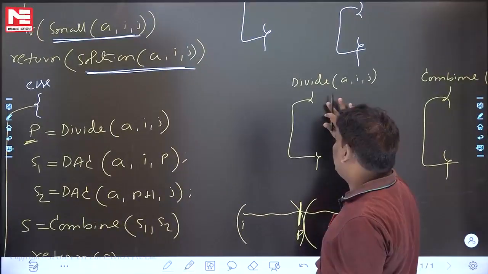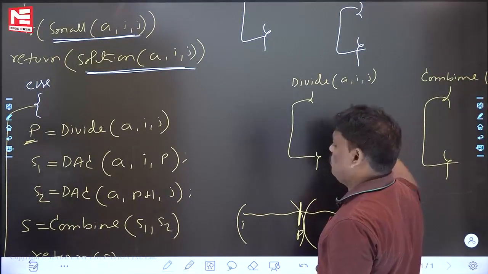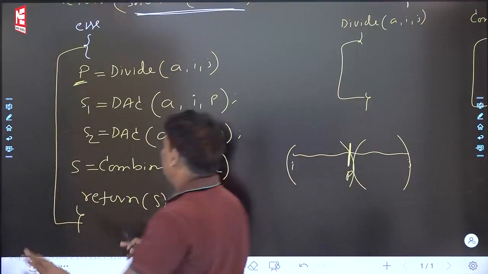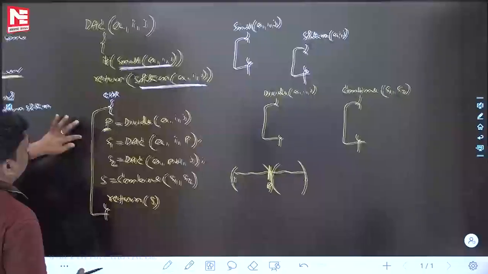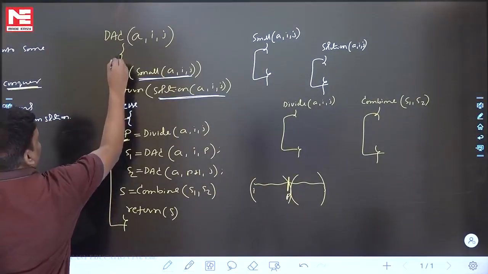Divide is also a function. Within a few minutes I will write the code. Finally, return the solution. So next one. Let me minimize it roughly. So this is the divide and conquer algorithm.